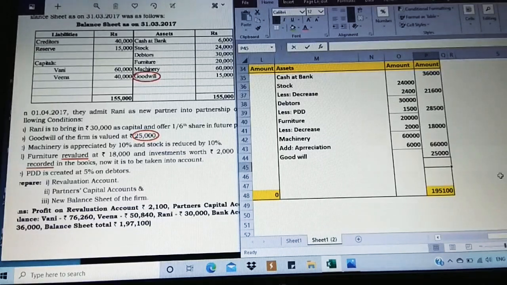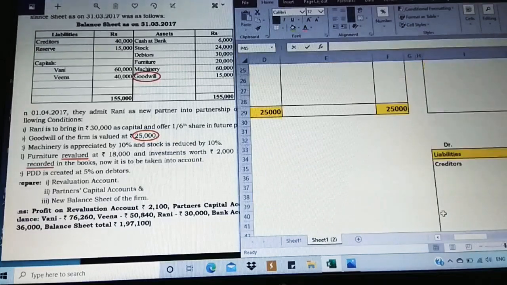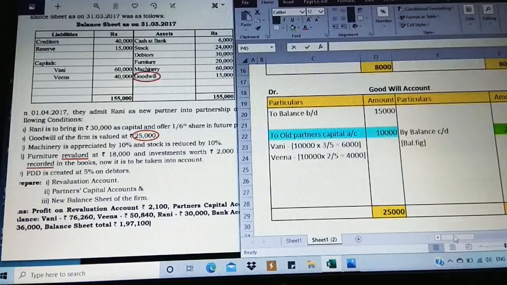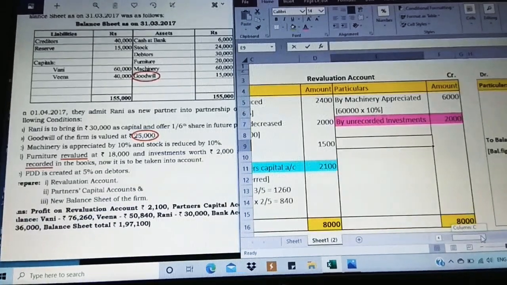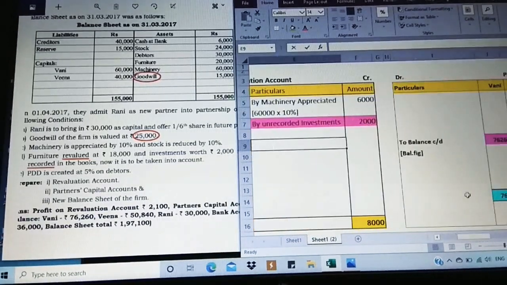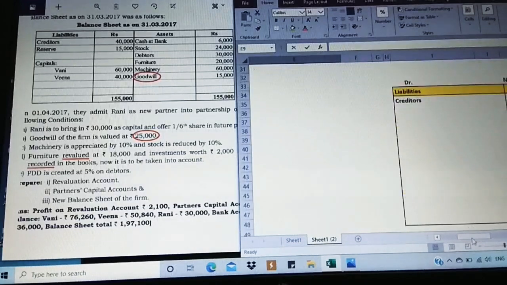Apart from this, observe the question. In the revaluation account, we had taken stock, furniture, PDD, machinery, everything is adjusted. Something is left out, which is highlighted here in pink color. Unrecorded investment. Investment is not recorded at all, but investment is an asset.